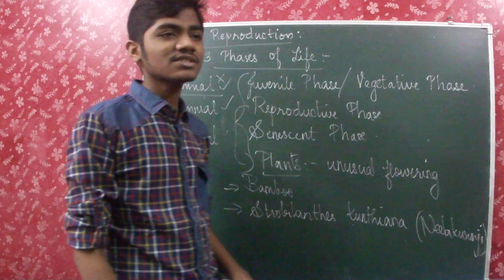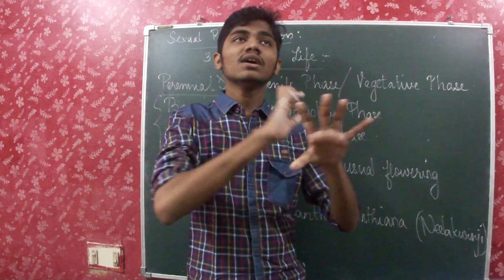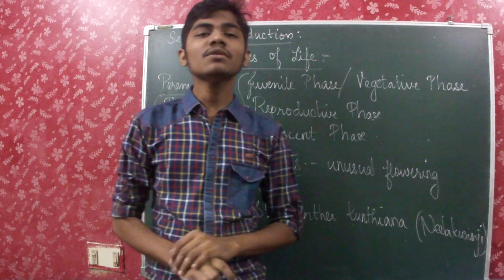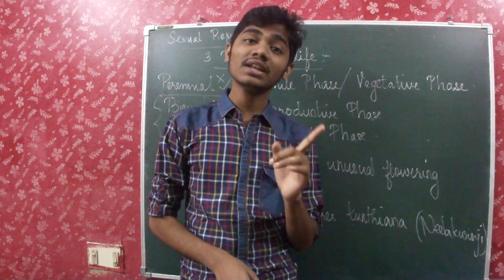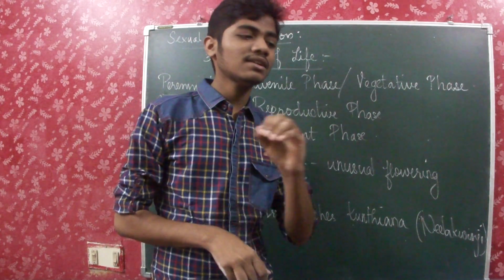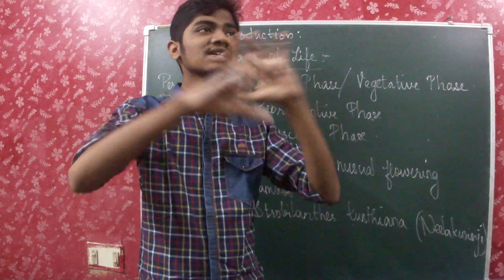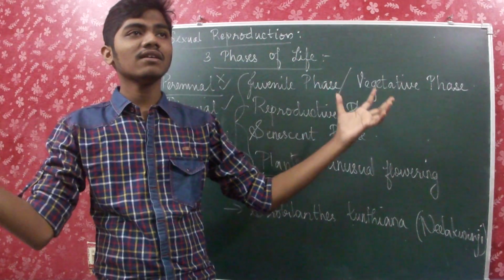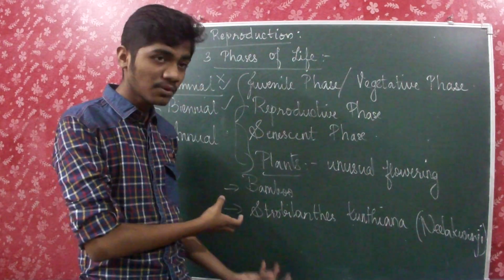What about Strobilanthes kundiana, Neelakunji flower, which is mainly found in the hills of southern states. So the thing with this is that it flowers only once in 12 years. It covers the hills as a blue color film whenever these flowers bloom.